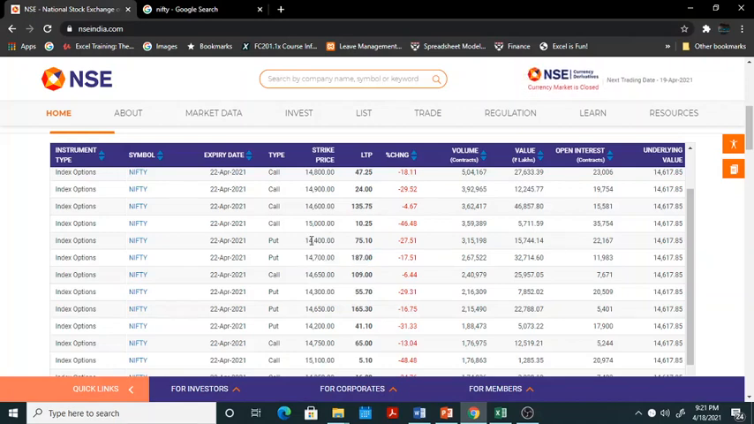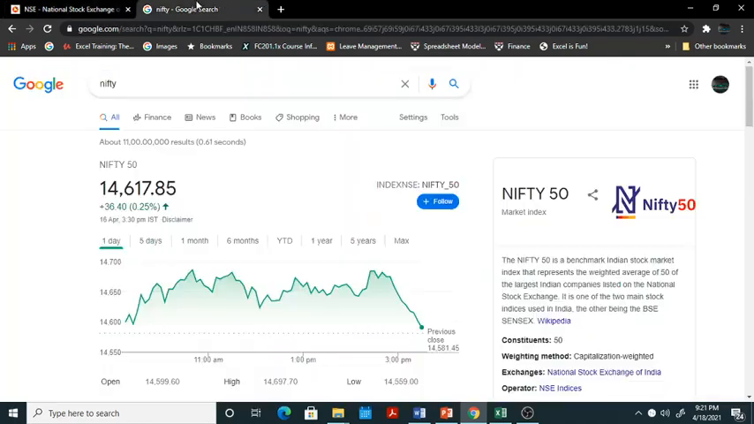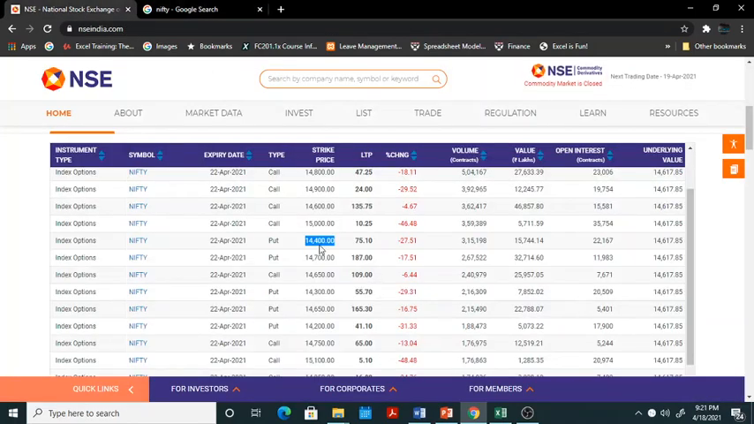Whereas look at 14,400. Look at these two puts, and you will get an idea how in the money and out of the money work. This 14,400 is an out of the money put because currently Nifty is 14,617. Why would you want to exercise this put? And therefore, its premium is lesser. It's only comprising time value. Whereas this 14,700 has both intrinsic value as well as time value.